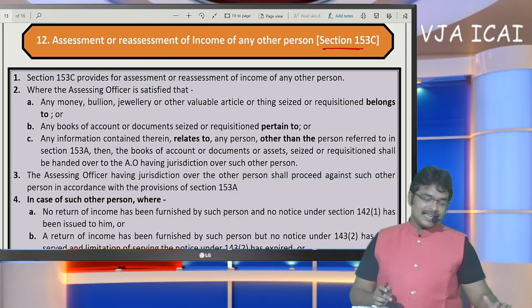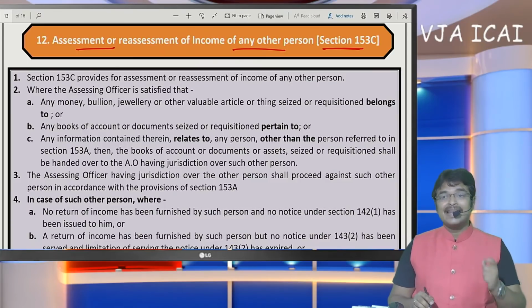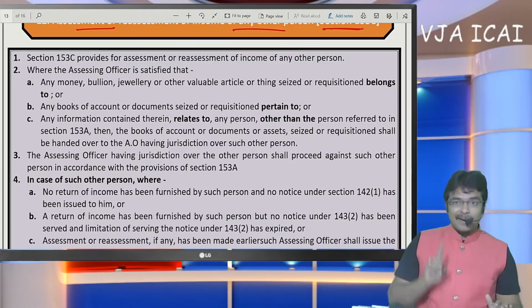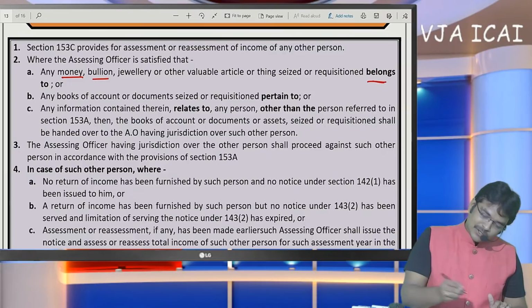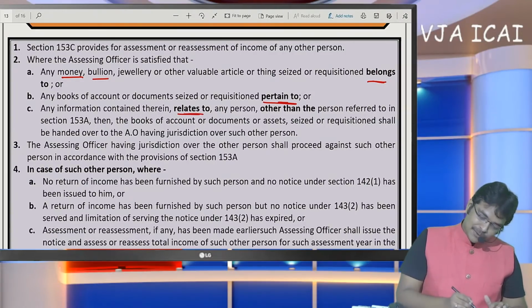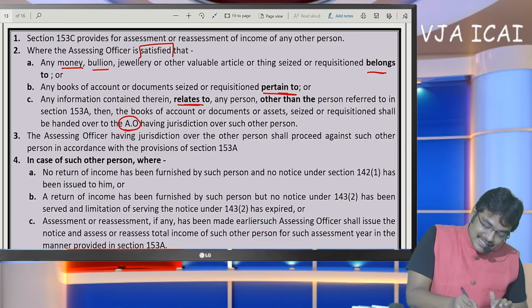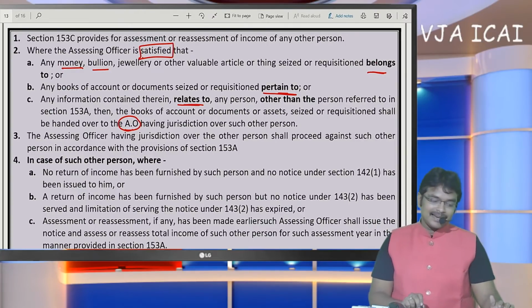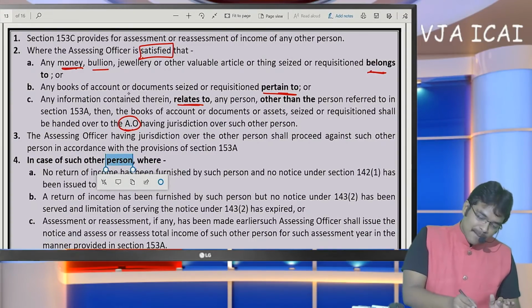Sir, 153C is the assessment or reassessment of the income of other person. When search was executed in the hands of one person, where documents, money, bullion belong to, pertain to, or relate to another person, and the assessing officer is satisfied that, the term to be remembered here is assessing officer is satisfied that, money belongs to, books pertain to, information relates to a person other than the person referred to in 153A.